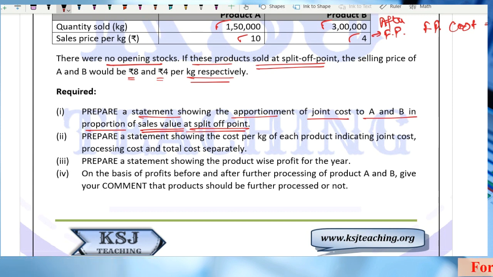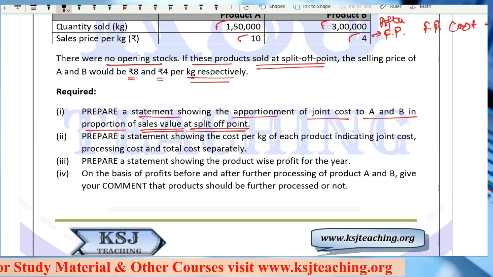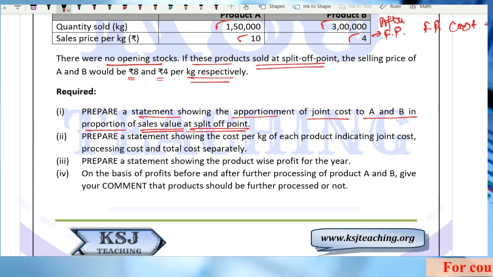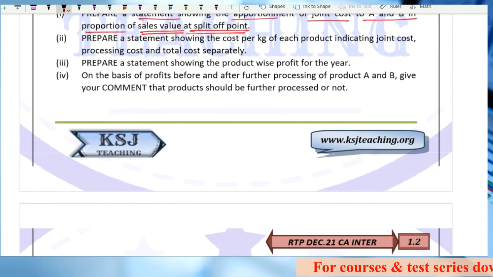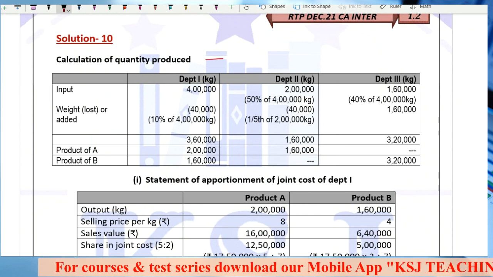This is the mistake I have seen students committing: they proportion it in the ratio of 8:4 selling price. No, he's asking you to proportion it in the sales value at split off point. So first calculate the sales value at split off point, and in that proportion distribute the joint cost. Clear?